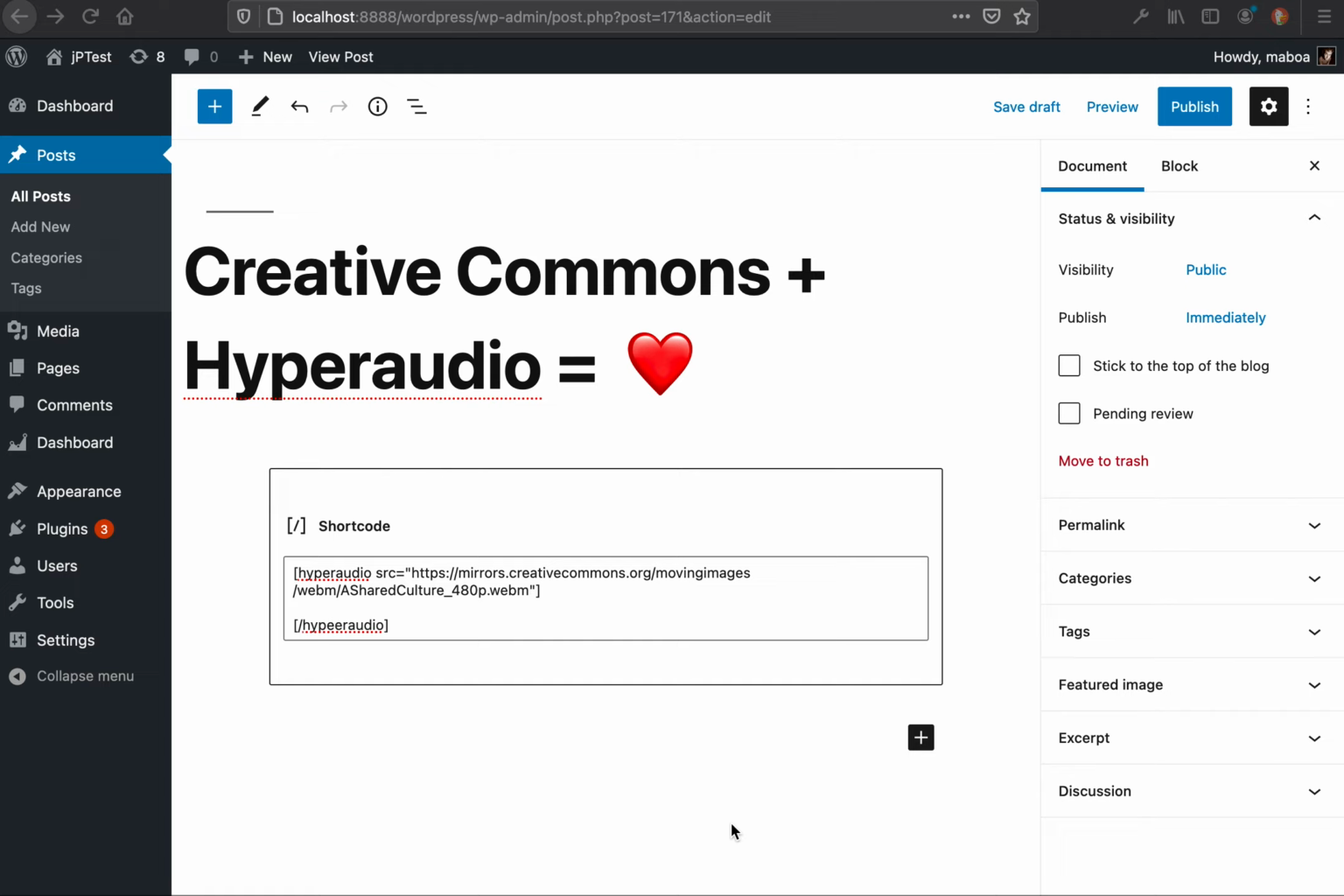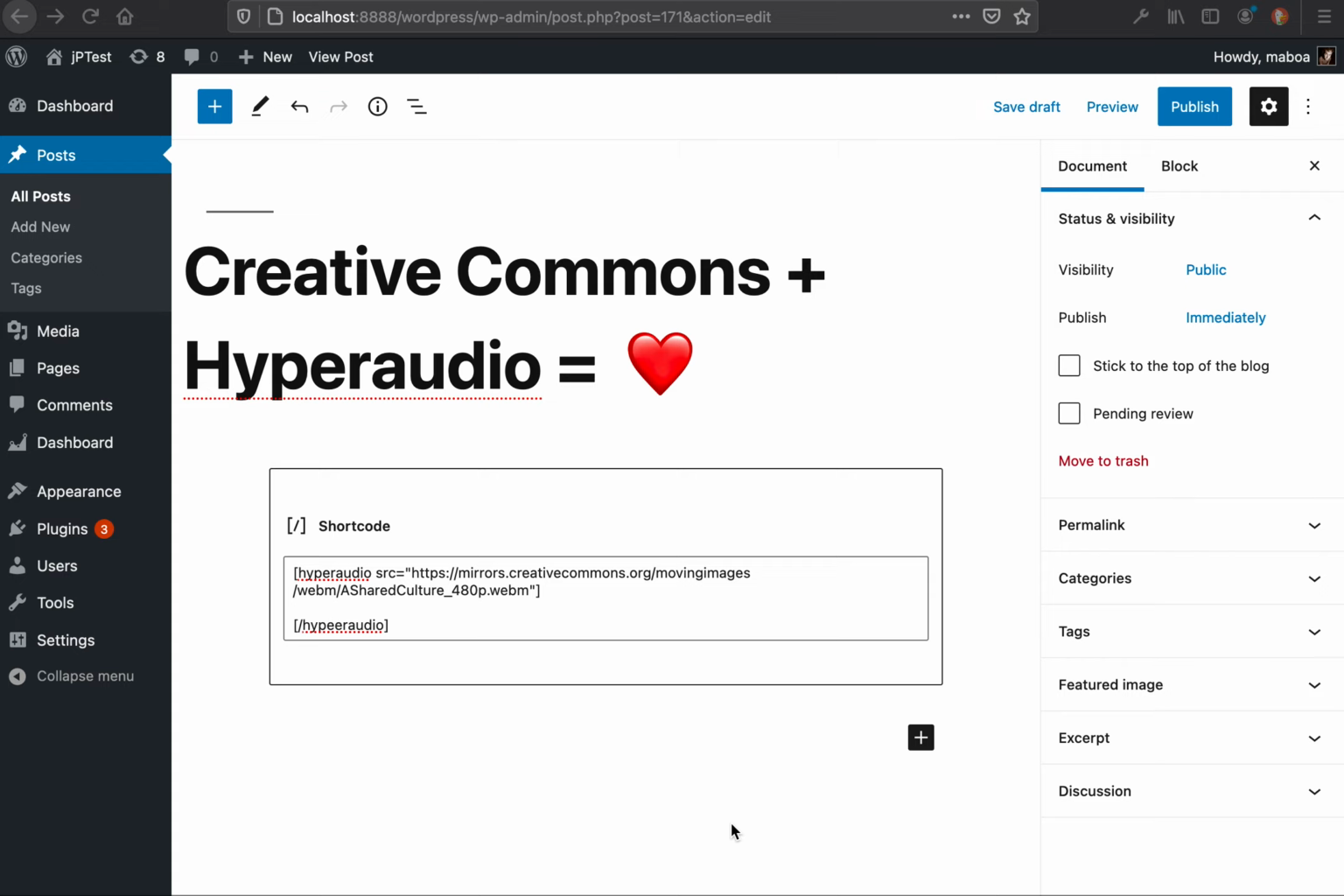I'm going to quickly show you how to use the Hyperaudio WordPress plugin to create an interactive transcript. What you will need is a timed transcript or some data that you can convert into a timed transcript. It's best if we have word level timing.